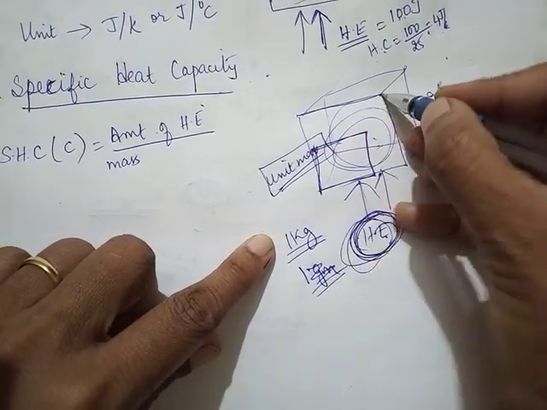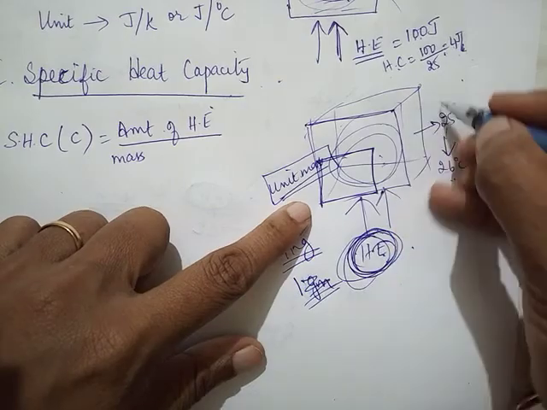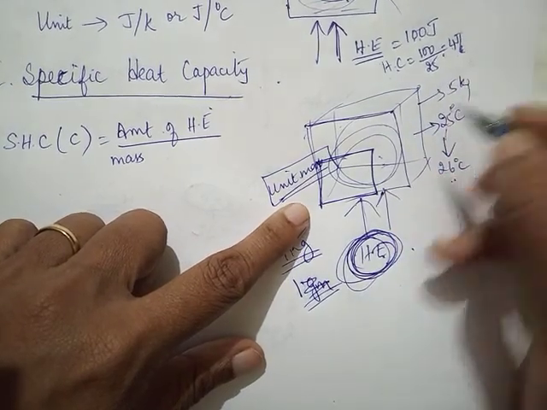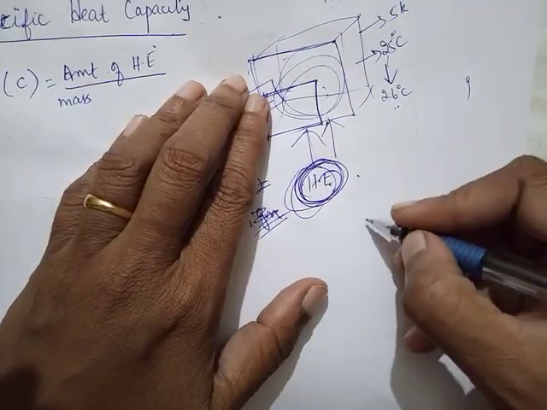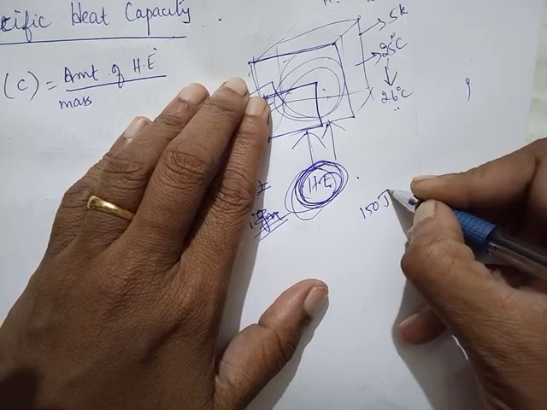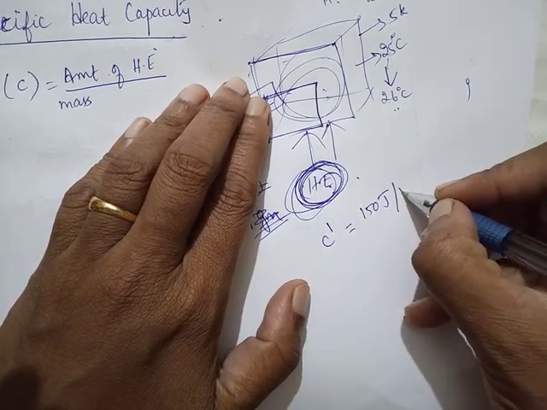Suppose imagine this whole block's mass was 5 kg. Whole block's mass was 5 kg. If heat capacity, to increase the temperature of the whole mass, maybe it took, say, 150 joule. That is its heat capacity, joule per Kelvin.